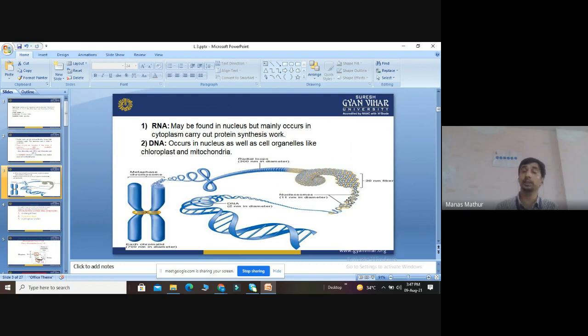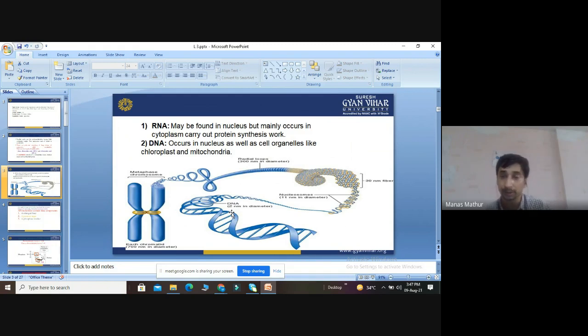This solenoid model contains an 11 nanometer fiber and nucleosomes, which contain histone proteins like H2A, H2B, H3, H4. Besides that, they contain the helix of DNA, around 146 base pair, about 2 nanometer in diameter. So this is the complete structure of the solenoid model, having DNA and histone proteins.